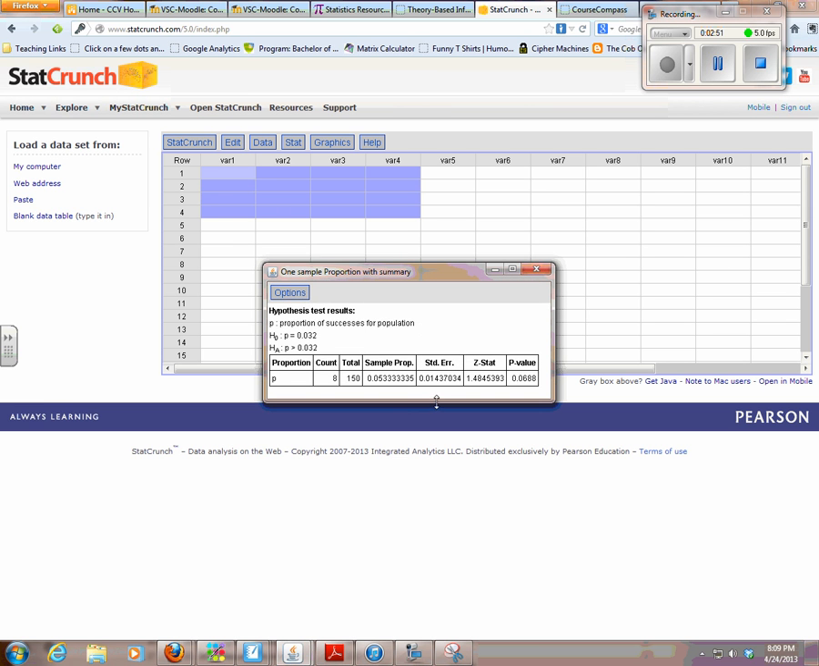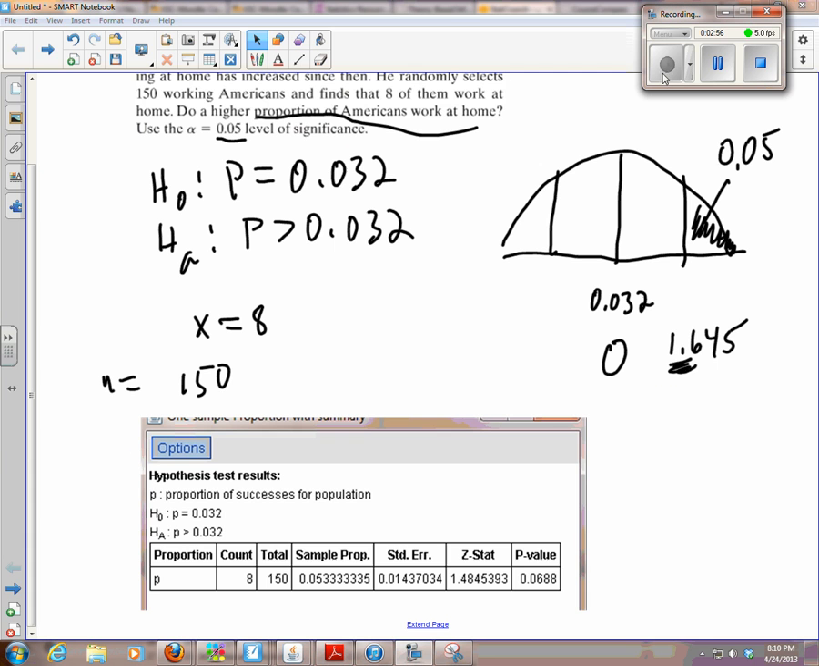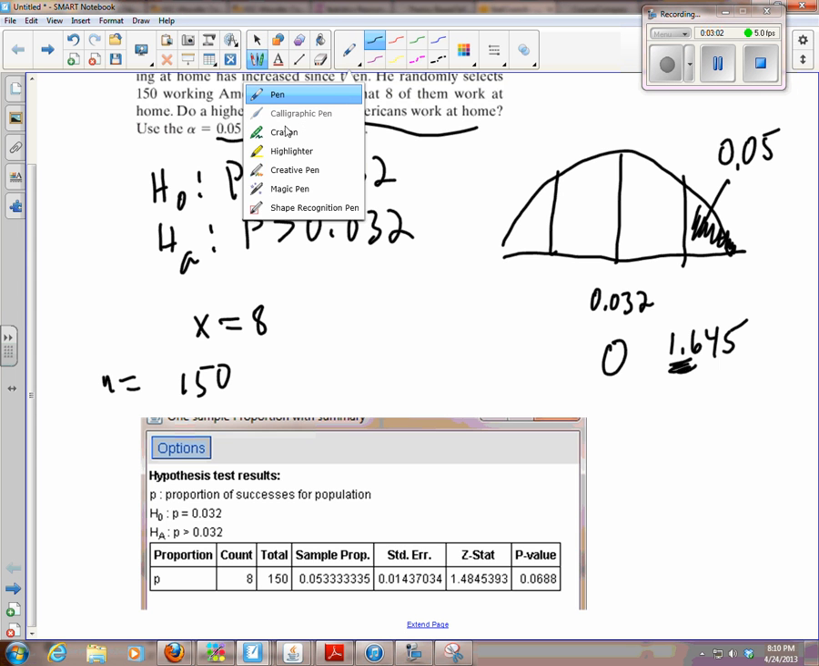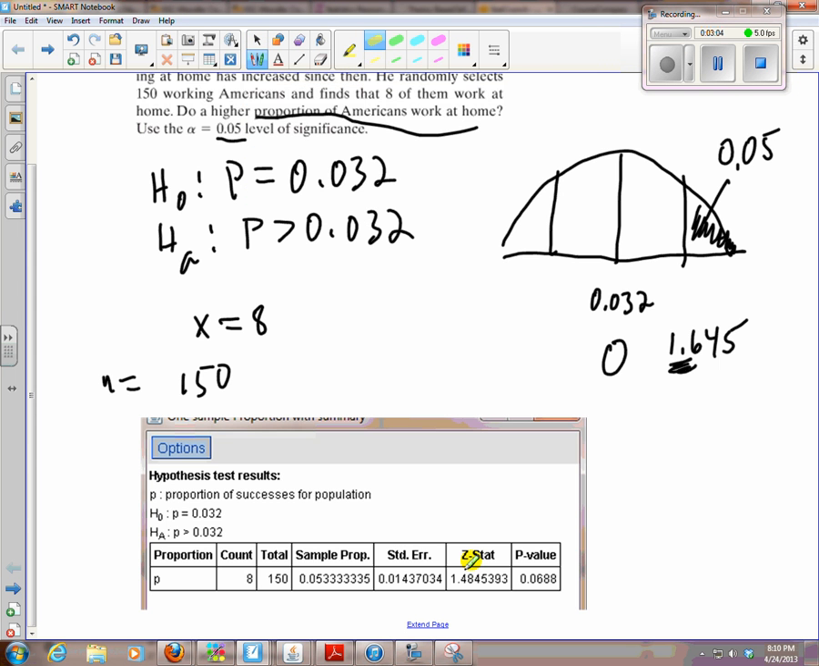All right, so I'm going to grab this. I need to look at this z-score right here. Let's get a highlighter going. And I'm going to compare that z-score with that number, and I know it falls in this region, or as I've said in other videos, this is the happy place. The happy place means that the null hypothesis is true. It's there, so we can't reject H0. It doesn't look like a higher proportion of Americans work at home right now.